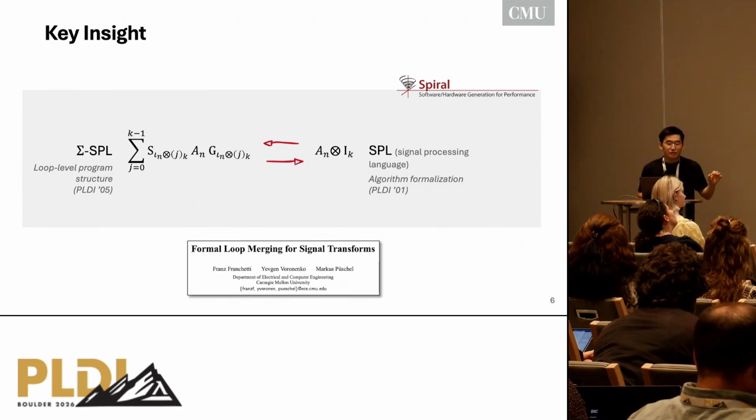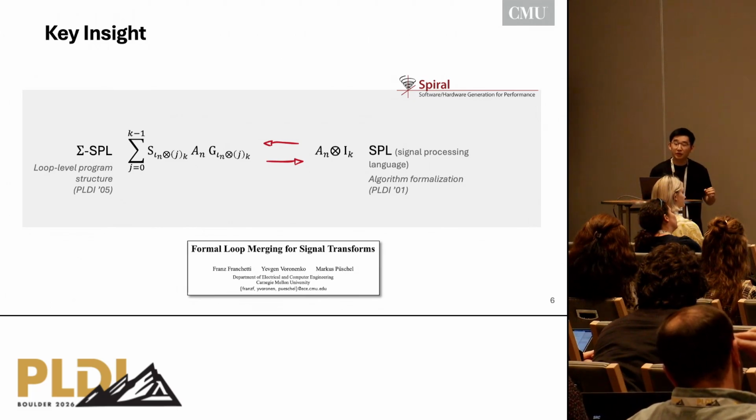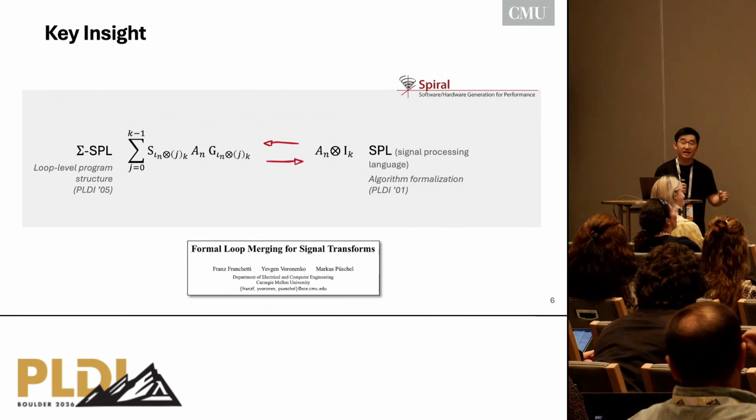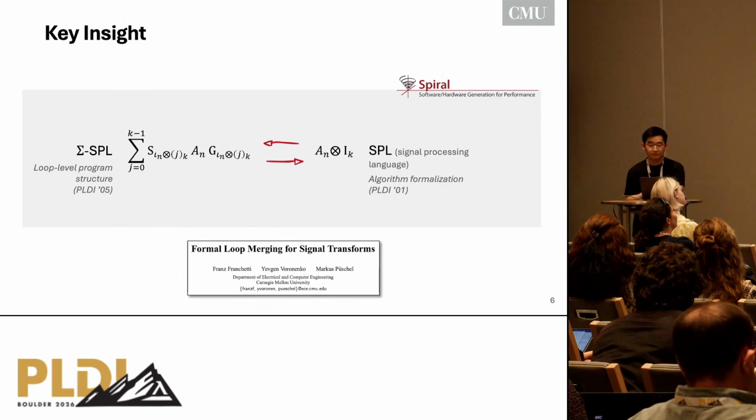My advisor did this traditional compilation pass 20 years ago at PLDI, and now I am flipping this direction around. This is the key insight behind the semantics lifting work.